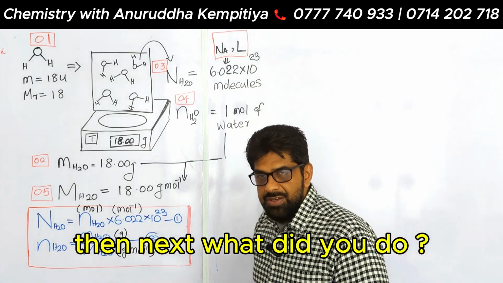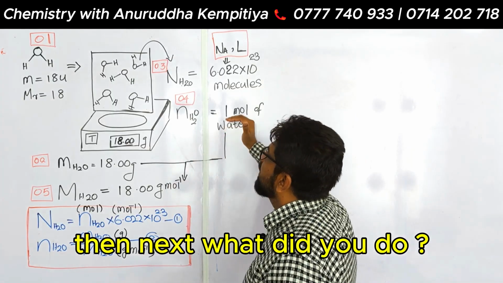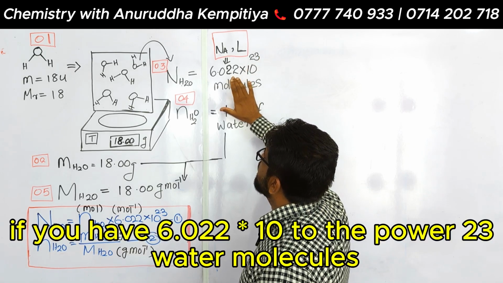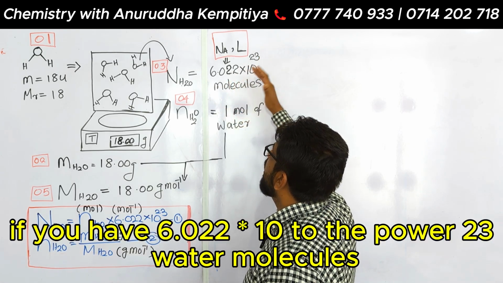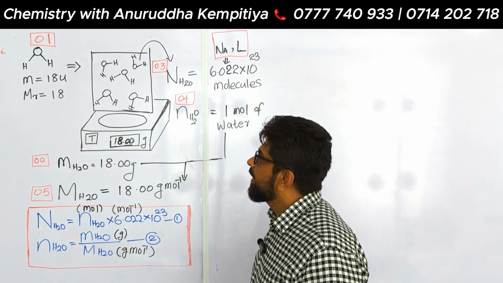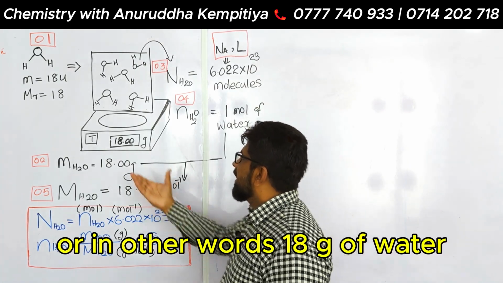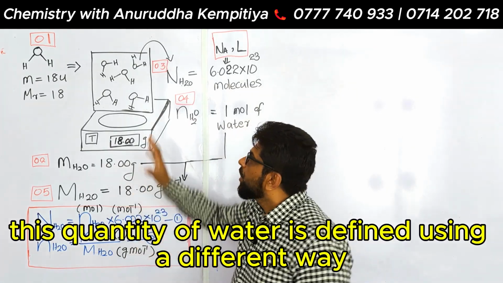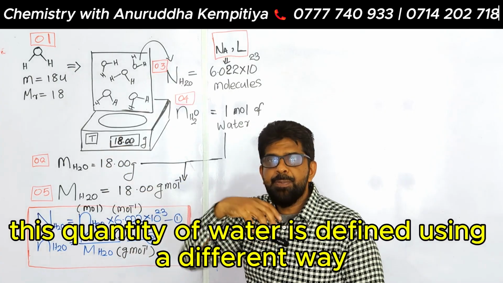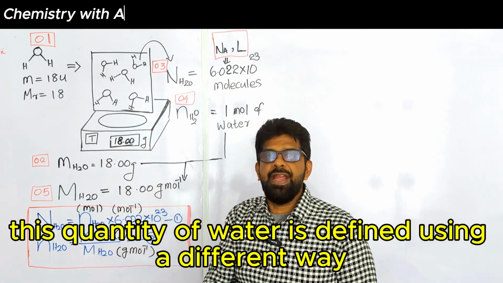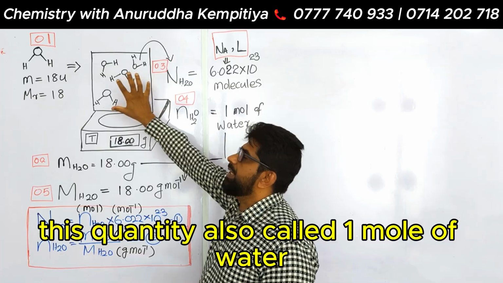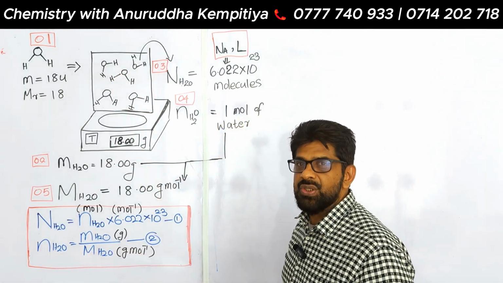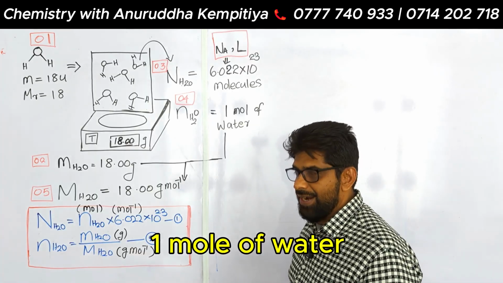Next, if we have 6.022 times 10 to the power 23 water molecules, or in other words, 18 grams of water, this quantity of water is defined in a different way. This quantity is also called 1 mole of water. 1 mole of water. Right.